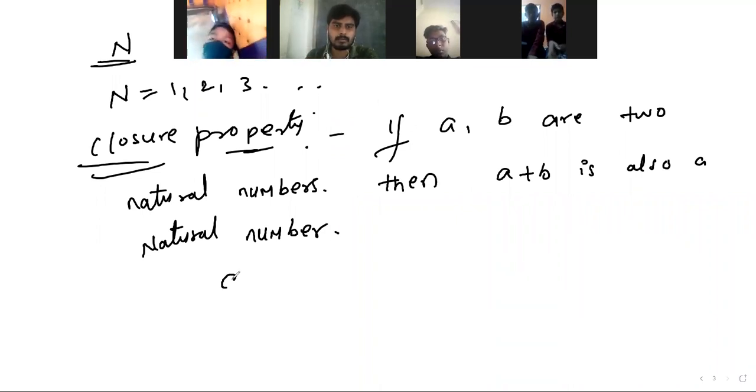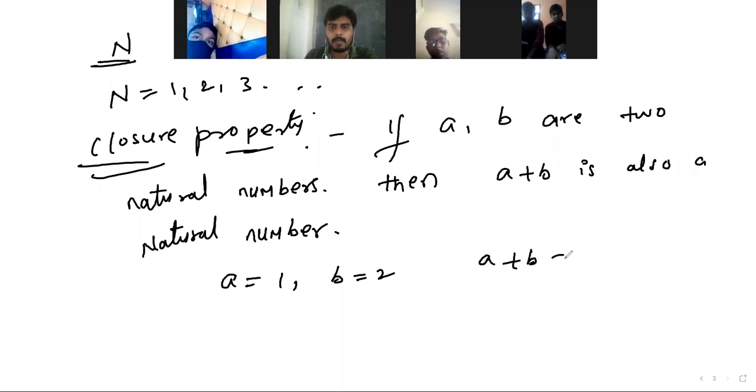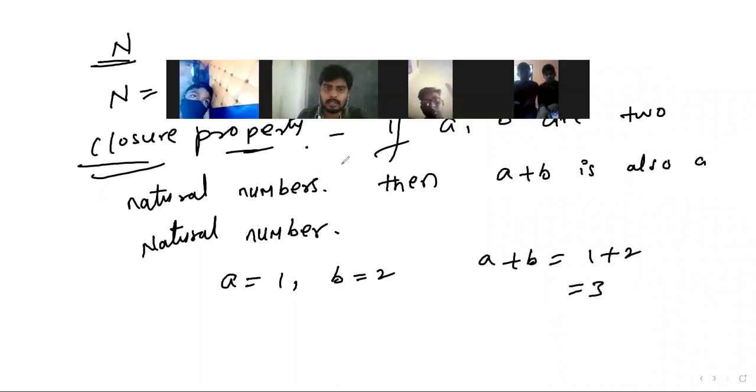Suppose we take a is equal to 1 and b is equal to 2, right? Then what is a plus b? 1 plus 2, which is nothing but 3, right? So here we have taken a and b as natural numbers.